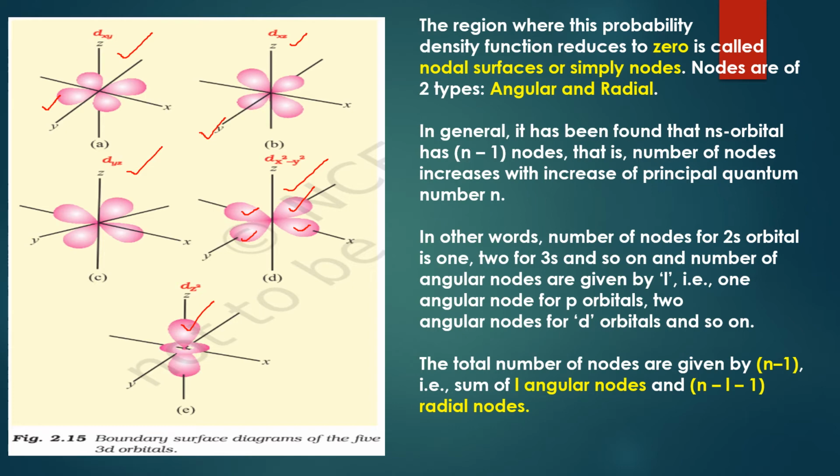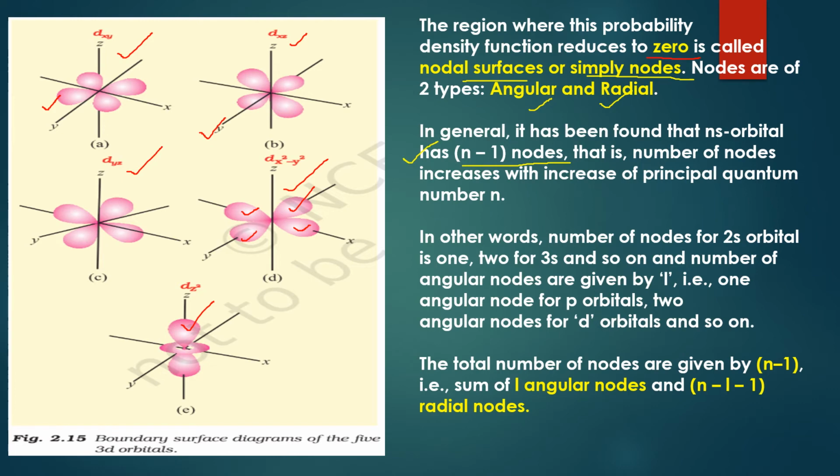Orbitals are the places where there is maximum probability of finding an electron, but there are certain places in the atom where there is zero probability of finding an electron, and these places are called nodal surfaces, or simply nodes. What are nodes? Where there is zero probability of finding an electron. Nodes are of 2 types, angular as well as radial. In general, the ns orbital has n minus 1 nodes. This is how you calculate the total number of nodes, n minus 1.